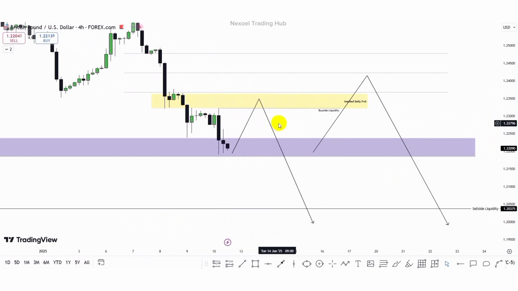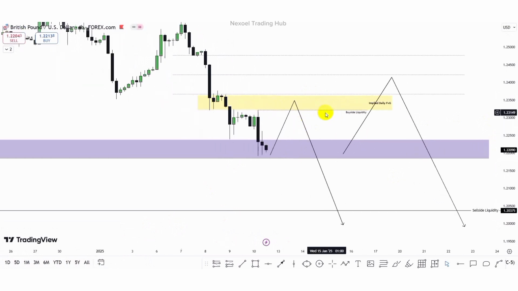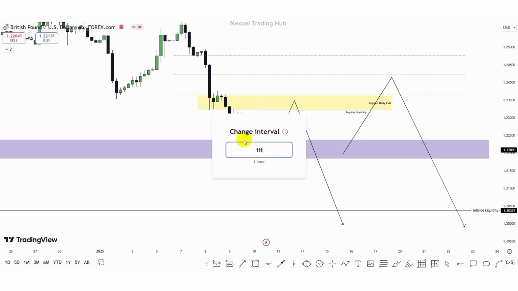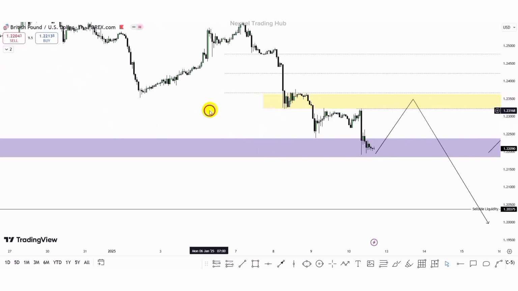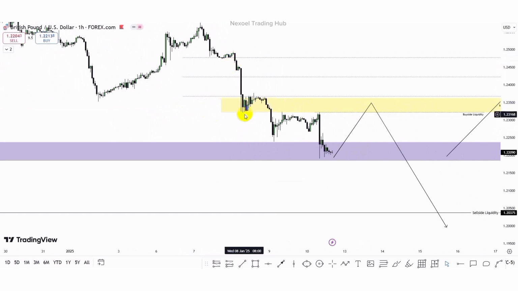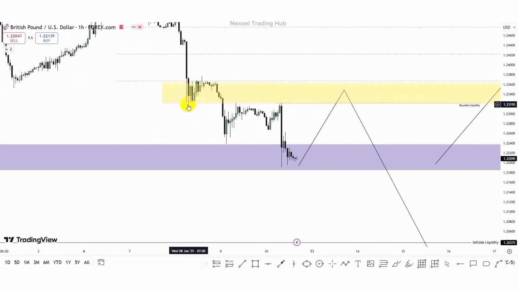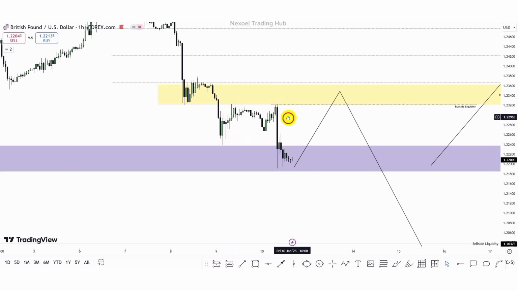So let's check the 1-hour time frame so that you can be convinced about this buy side liquidity. Because those in the mentorship program would possibly look at this and consider that it's not a valid pullback. But let's drop to the 1-hour time frame so that you can clearly see that also. Here in the 1-hour time frame, we can see that fall of price to the downside. We can clearly see this is the lowest candle. Price gave us a pullback, swept the high, we have the fall of price. This is the lowest candle, and you can see how price swept the high of the lowest candle. So you can see this is clearly our buy side liquidity.